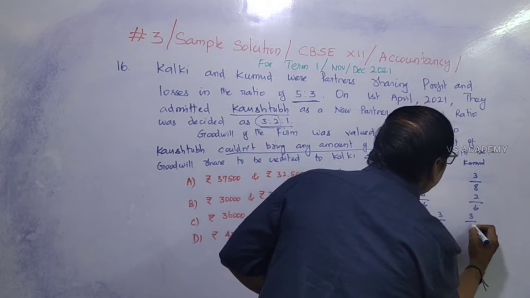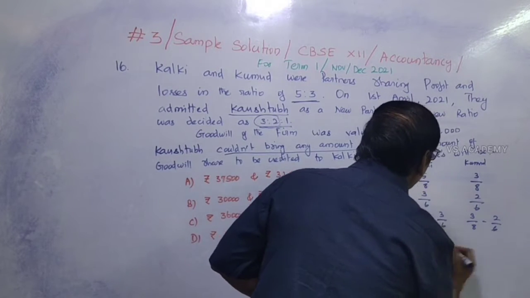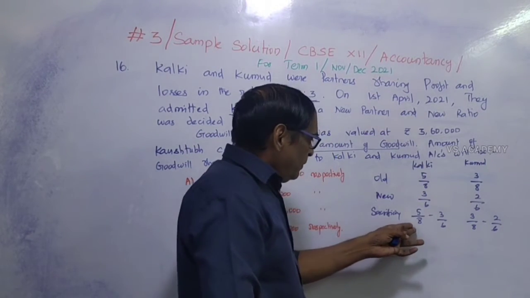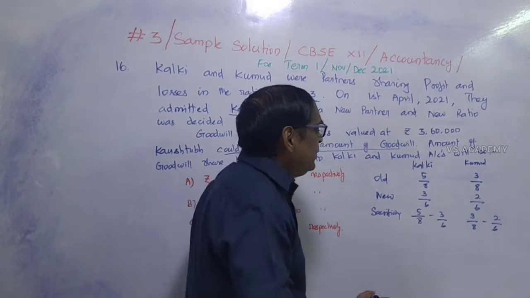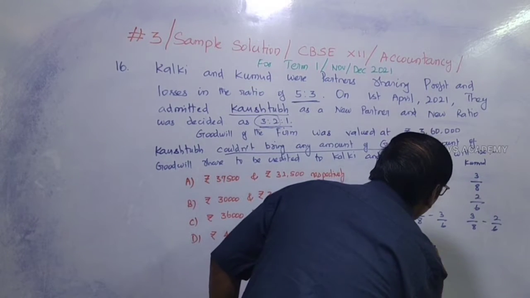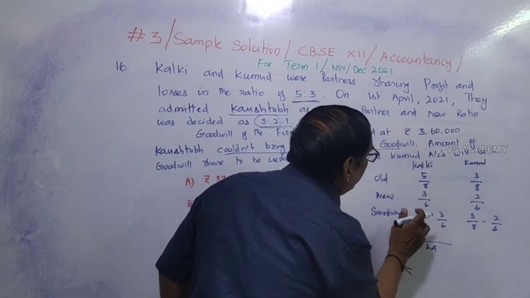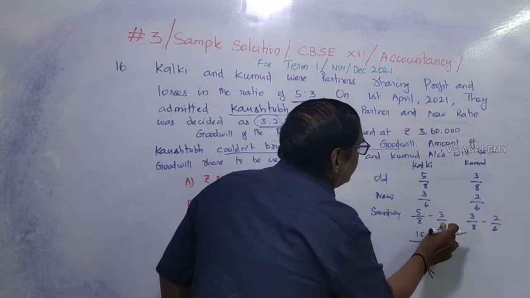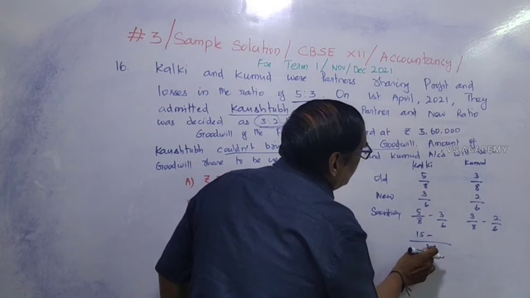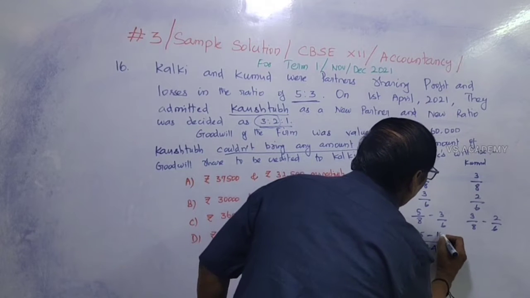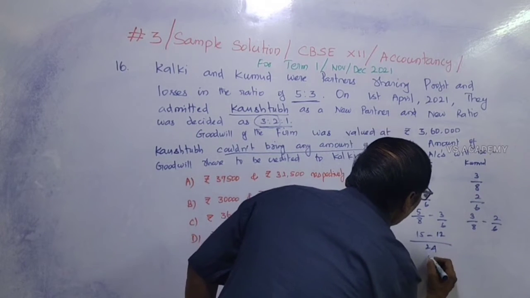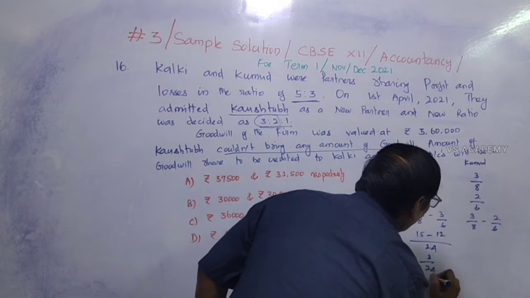And for Kumud, 3/8 minus 2/6. If we take the LCM, 24, 8 goes 3 times, so 3 into 5 is 15. 6 goes 4 times in 24, 4 into 3 is 12. So 15 minus 12 is 3/24.